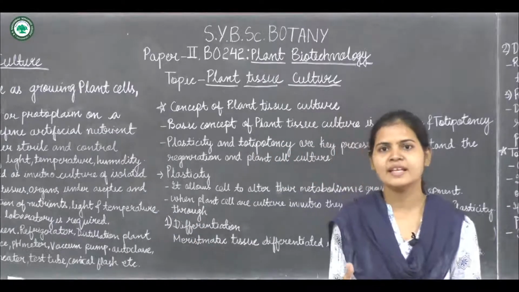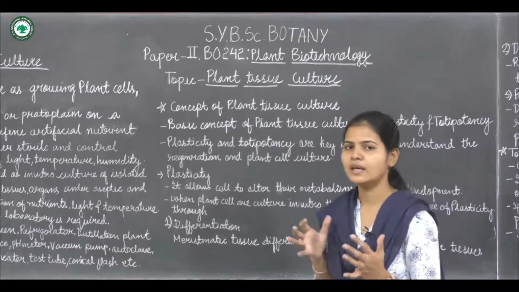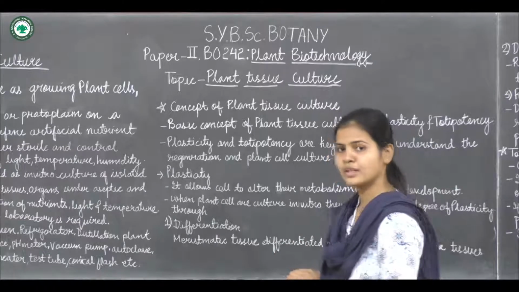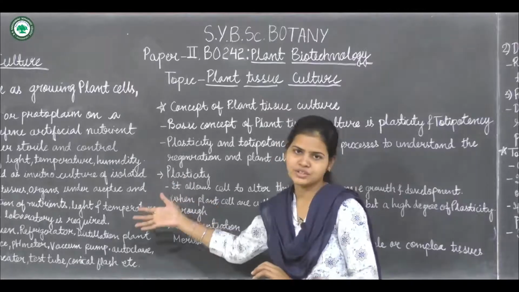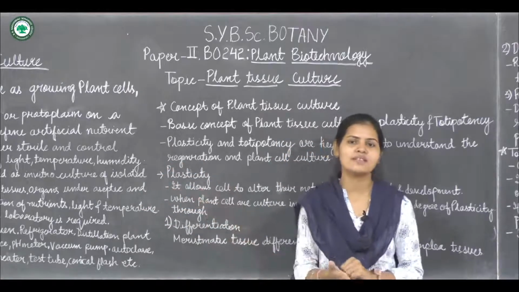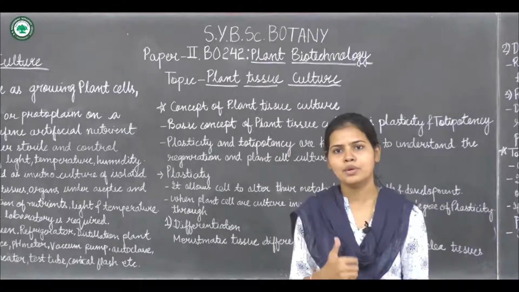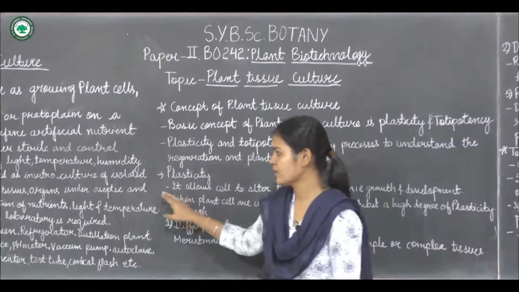This is a technique which is in vitro. In vitro means we are doing it in laboratory conditions, not in the natural conditions. So for this plant tissue culture procedure to occur, there is a need of a well equipped laboratory.